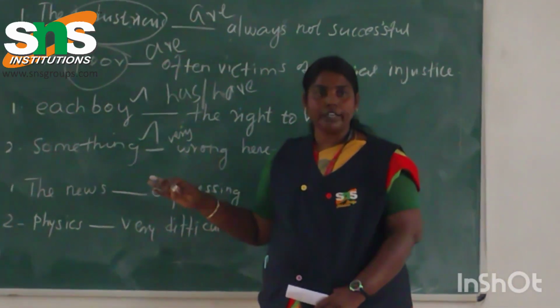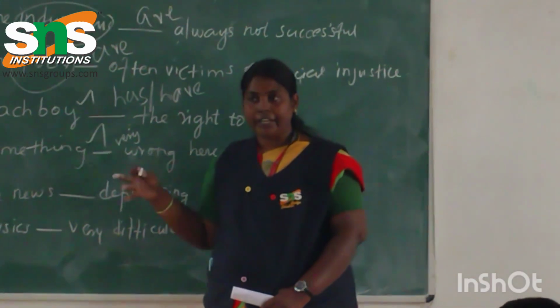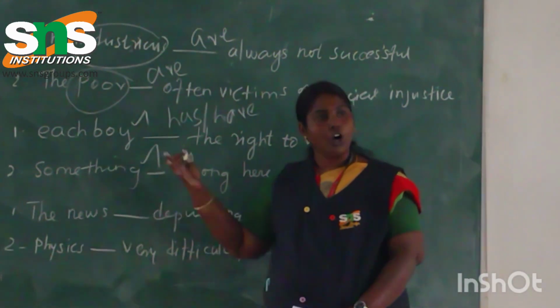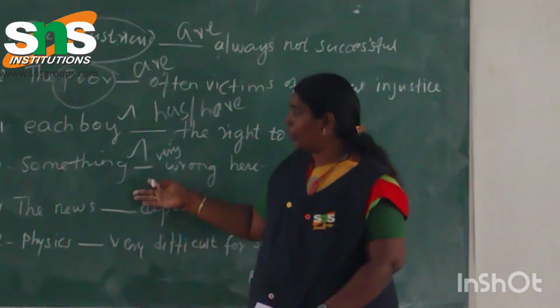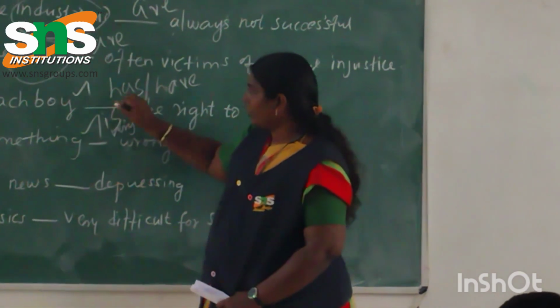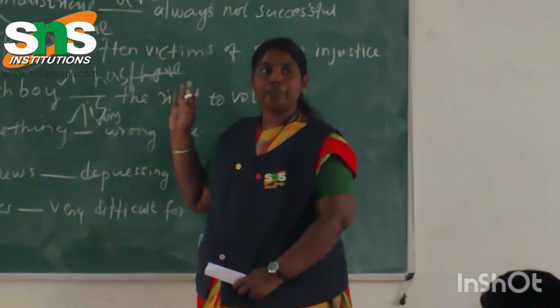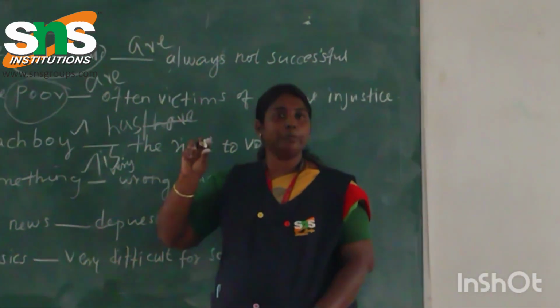What are all the things called indefinite pronouns? Anyone, anybody, no one, everyone, someone. All these words come under indefinite pronoun. So here it is: each boy has the right to vote. Everyone likes sweets. Okay.